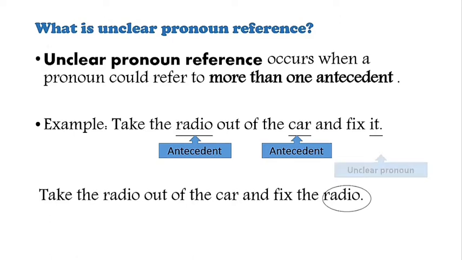That is why it is an unclear pronoun. When a reader or a student finds a pronoun like this, they must clear it up by using a noun rather than using a pronoun. So the correct answer should be, take the radio out of the car and fix the radio.